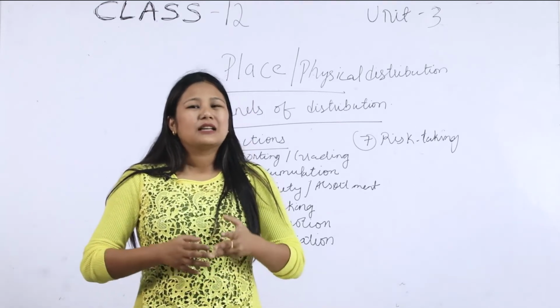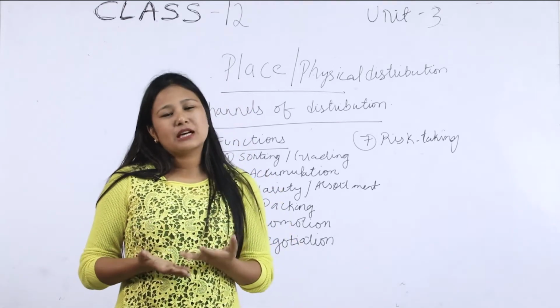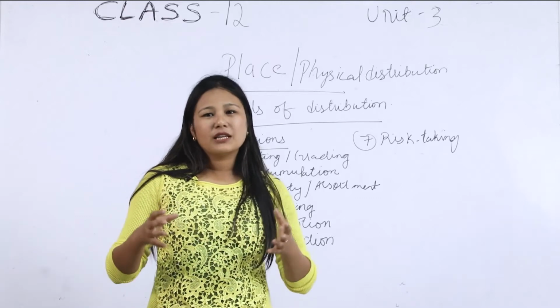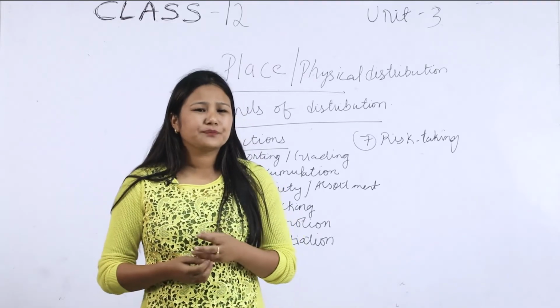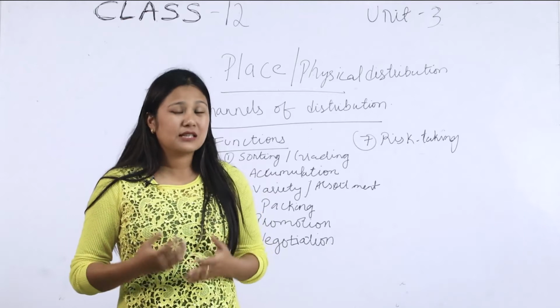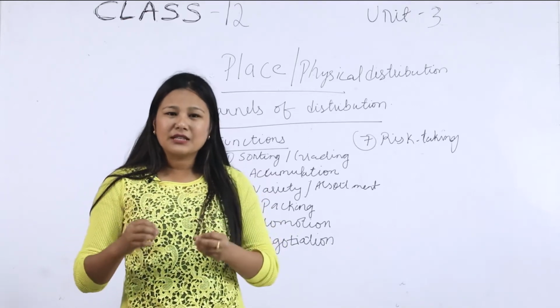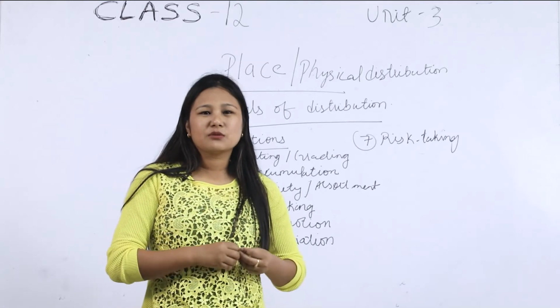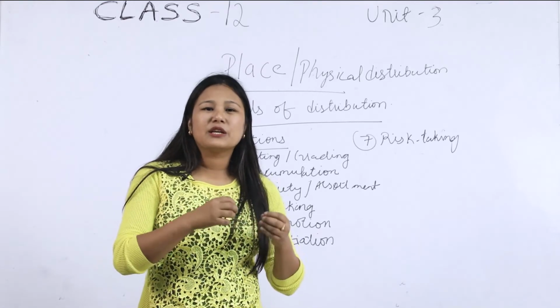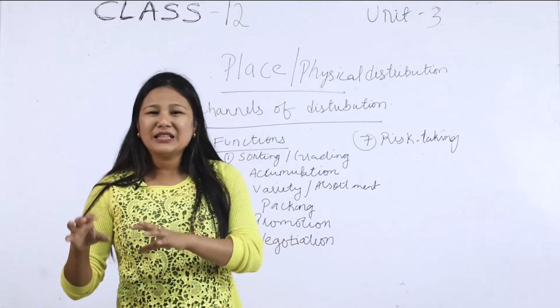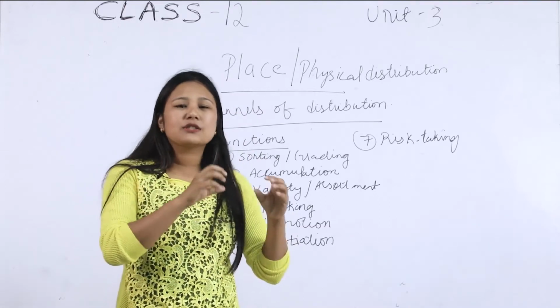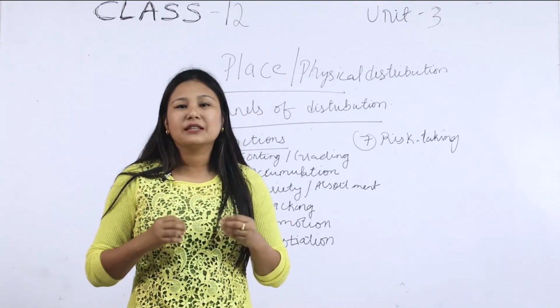For example, tea, right? Tea is grown in Darjeeling and Assam, but tea is consumed throughout the nation and even in the global market. So in order to distribute the tea from Assam and Darjeeling, there exists a channel of distribution. There are certain middlemen involved in order to let the tea of Assam and Darjeeling reach different parts of the country.